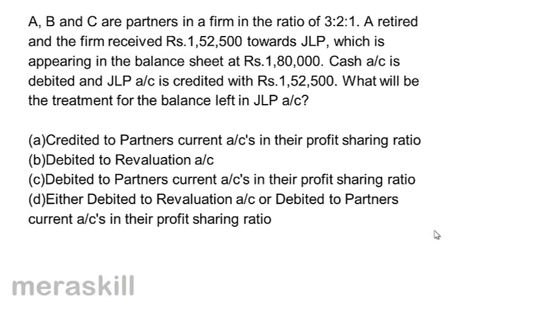A, B and C are partners in a firm in the ratio of 3:2:1. A retired and the firm received 1,52,500 towards JLP, which is appearing in the balance sheet at rupees 1,80,000. Cash account is debited and JLP account is credited with 1,52,500. What will be the treatment for the balance left in the JLP account?